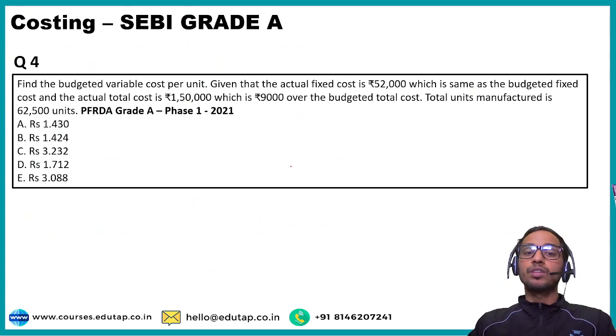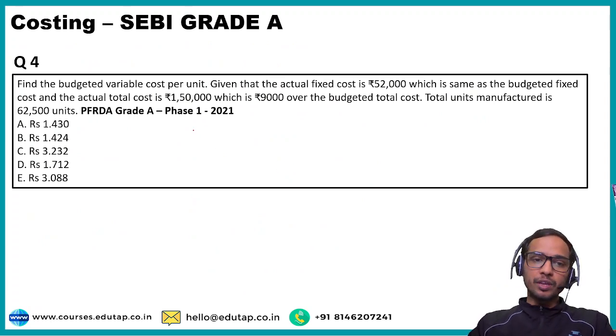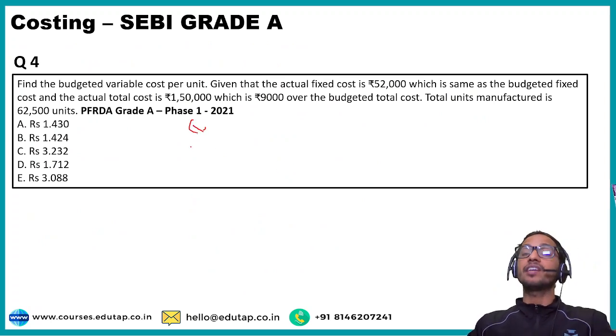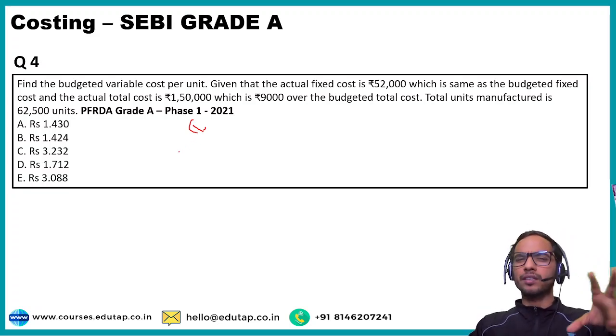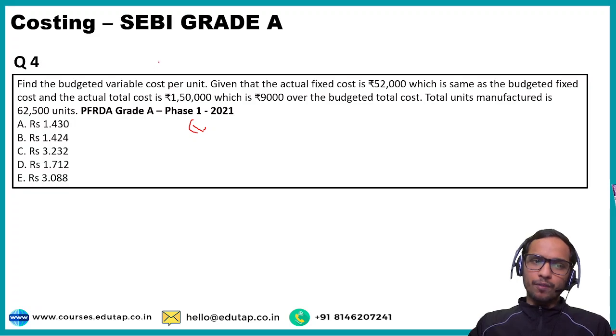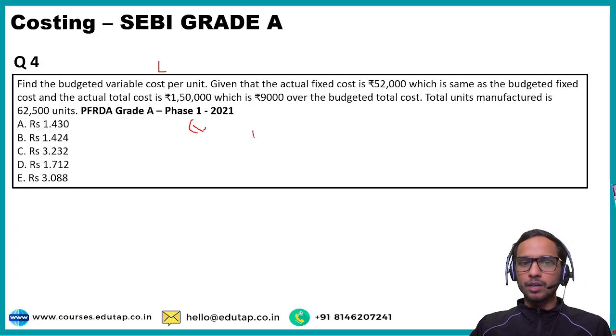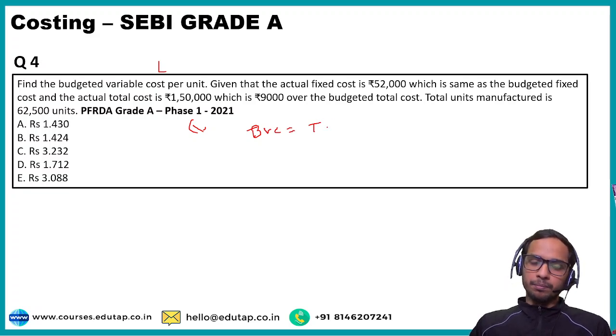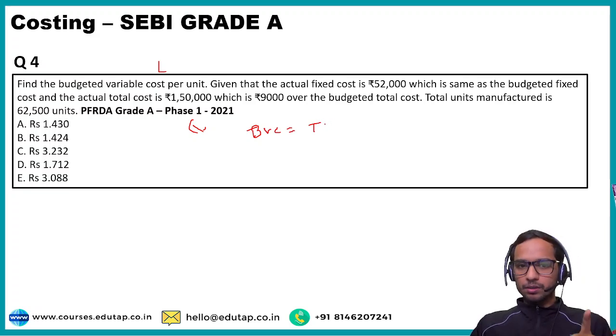Now let's talk about the fourth question, and this question as well has been asked in the PFRDA Grade A Phase 1 2021. PFRDA, the syllabus of PFRDA and SEBI is almost same, right? So in this question also you have to find budgeted variable cost per unit, and for that you need to calculate total budgeted variable cost, and it will be calculated by total budgeted cost minus total budgeted fixed cost, right?